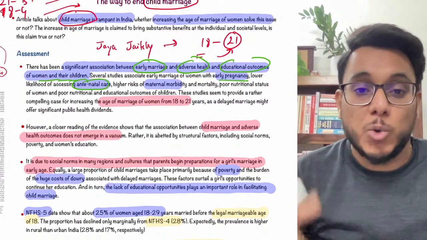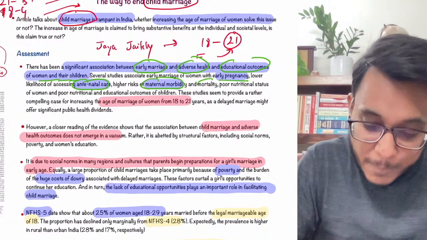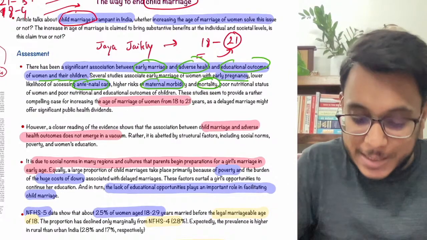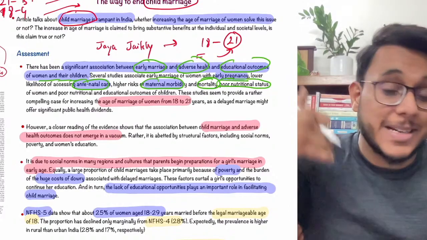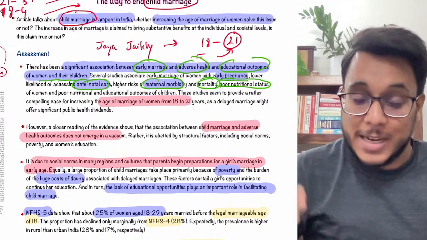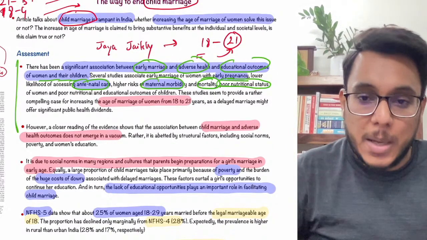They don't know how to educate their children. Maternal morbidity and maternal mortality increase when women get married early. Obviously, they don't have much awareness about nutrition and well-being. It impacts their health, and it impacts the children conceived in the marriage. That is also a problem. So there are huge problems because of child marriage.